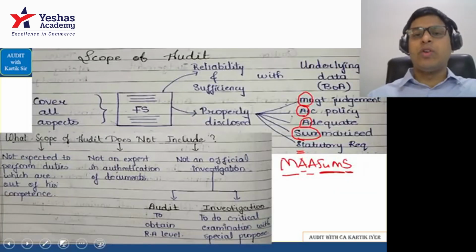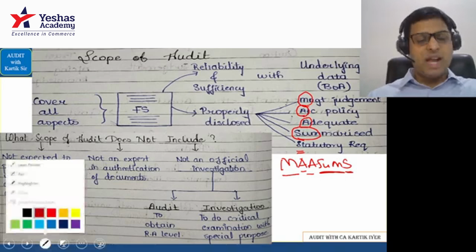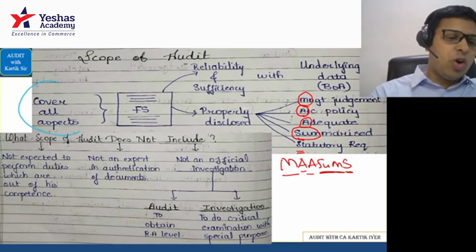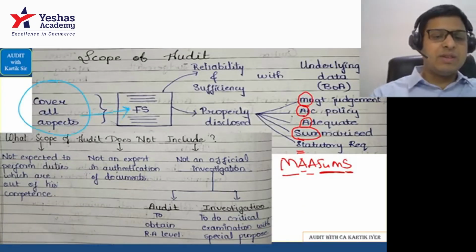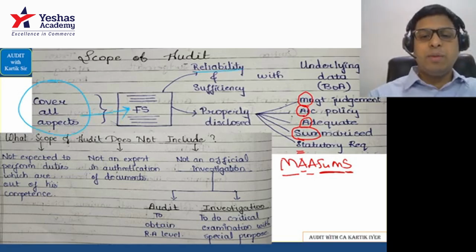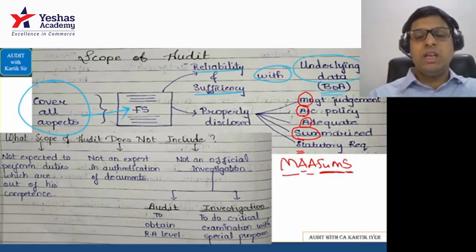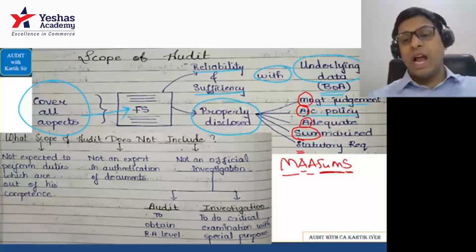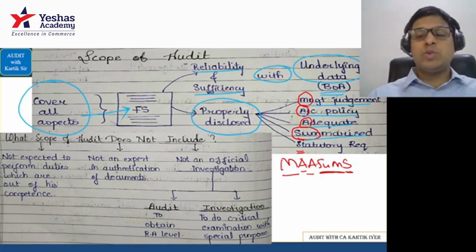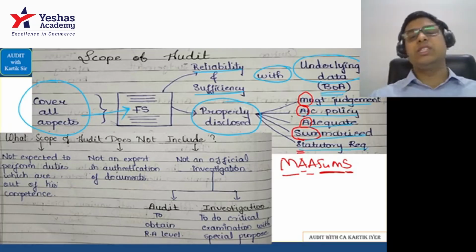That is, what is the scope of auditing? Very, very simple area. Now, in scope of auditing, the auditor should cover all aspects in relation to the financial statements. The financial statements should be made with reliability and sufficiency with underlying data, that is, the books of accounts should be there in place. The financial statements should be properly disclosed, that is, the management judgments, accounting policies, the disclosure should be adequate, the disclosure should be summarized, it should be complying with the statutory requirements. All these things should be fulfilled.